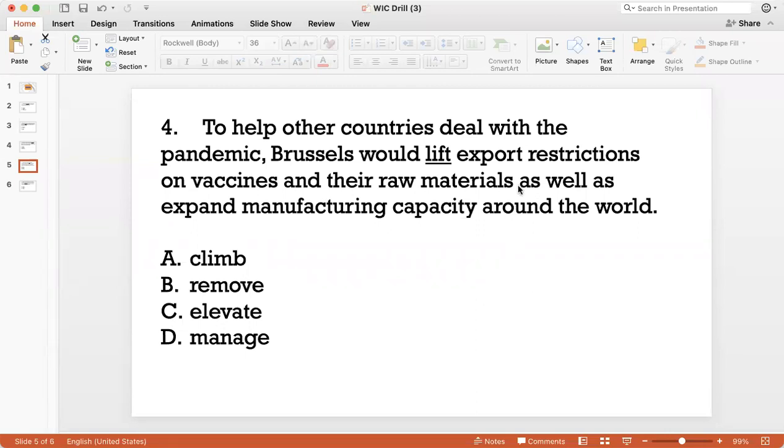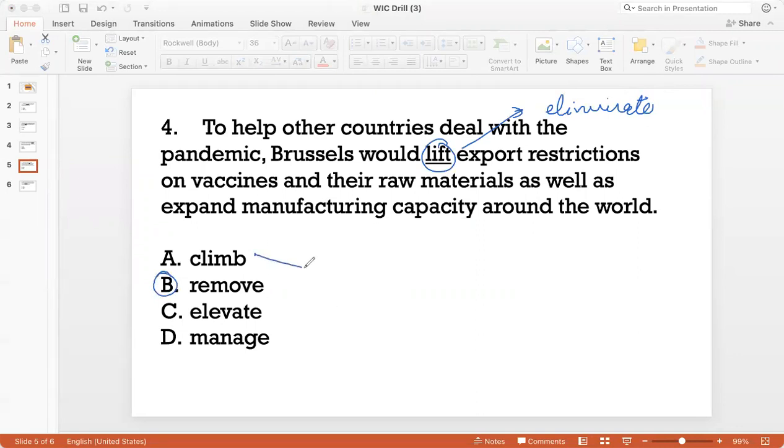So it would lift export restrictions on vaccines. So here that would mean that it would eliminate export restrictions, right? So if there were any restrictions on sending vaccines out, Brussels would eliminate those restrictions because it wants to help people in other countries. So the best option is obviously option B. It would remove those restrictions.